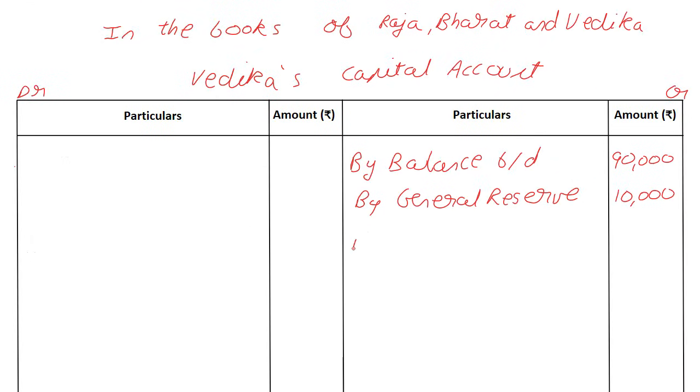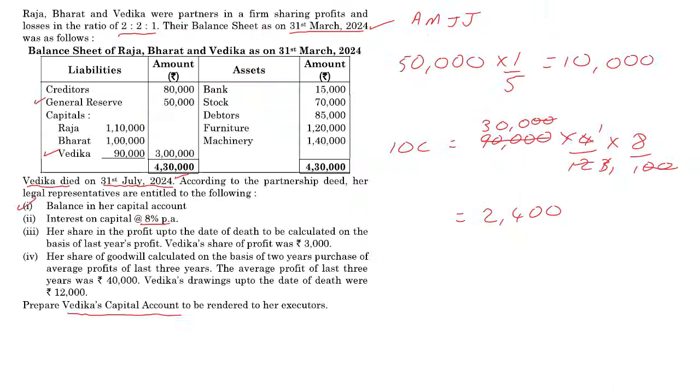Something that we have to give the partner. So on the credit side, by interest on capital account. Again, have a habit of writing account everywhere. By general reserve account, by interest on capital account, and we just calculated 2,400. So next adjustment.